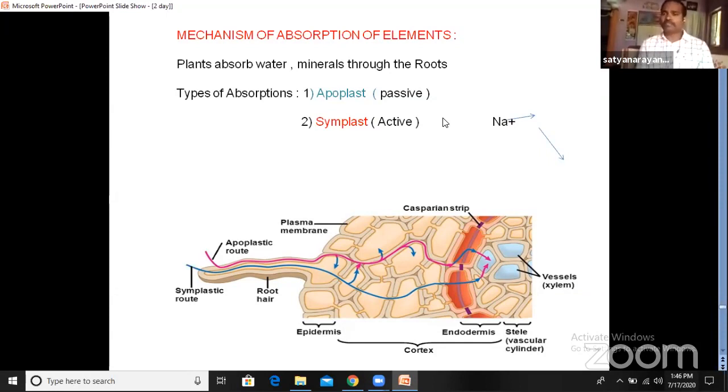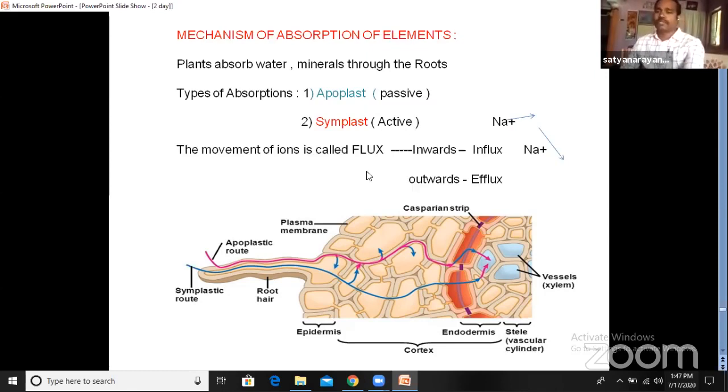Pressure flow is nothing but when the water is absorbed in a more quantity, the minerals are already dissolved in the water. So when the absorption of water is more, along with the water, the minerals also flow from the root to the required part, that is the top of the plant. So this is called mass flow or pressure flow. So these are the pathways of absorption of minerals as well as the water. Children, understood? Right. So we'll go for the next one.